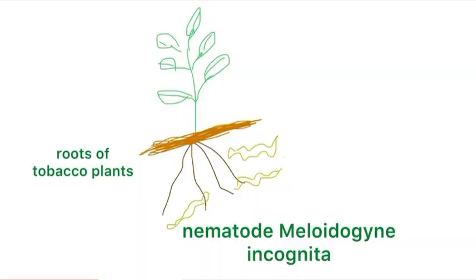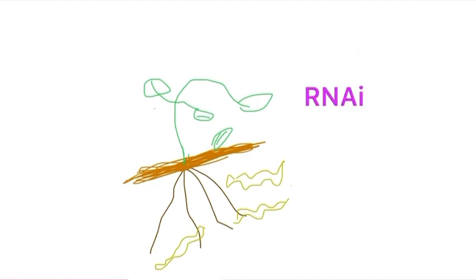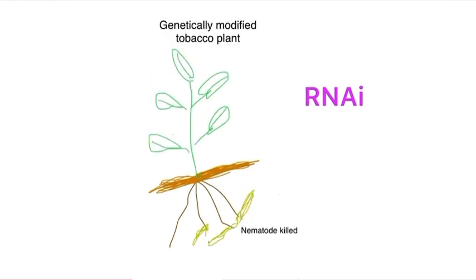A nematode, Meloidogyne incognita, infects the roots of tobacco plants and reduces their ability to take up nutrients and water, thus reducing the production of tobacco. The infection can be prevented using the RNA interference technique. RNA interference helps in developing resistance in tobacco plants against nematode infection.